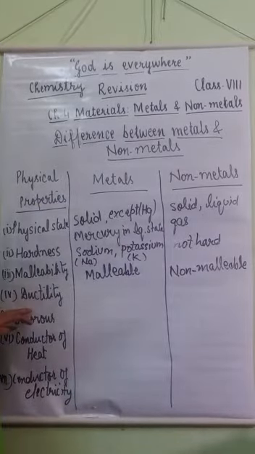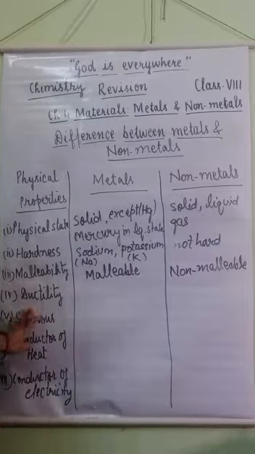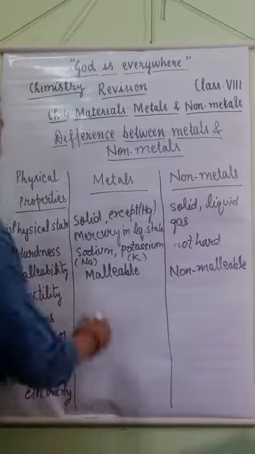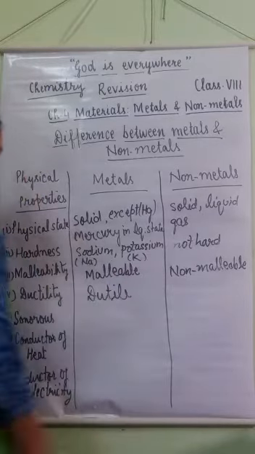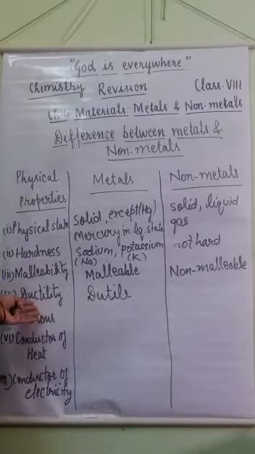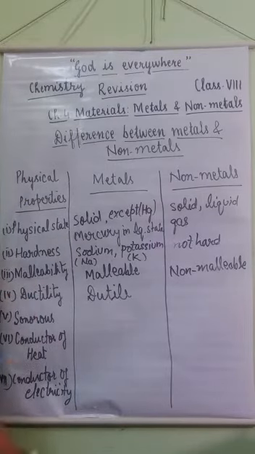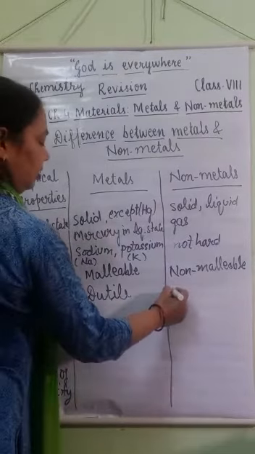Next is ductility. The metals which can be drawn into thin wire forms are known as ductile. That means all metals are ductile in nature and this property is known as ductility, while non-metals are non-ductile.